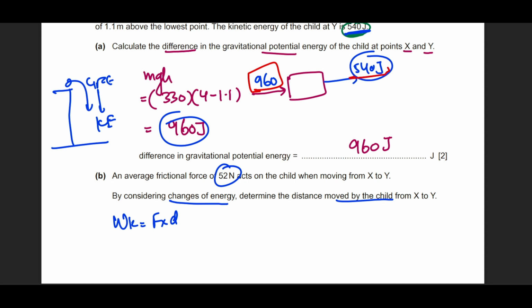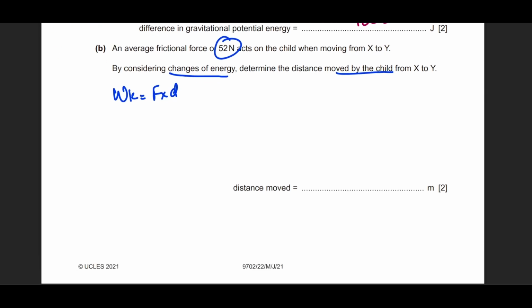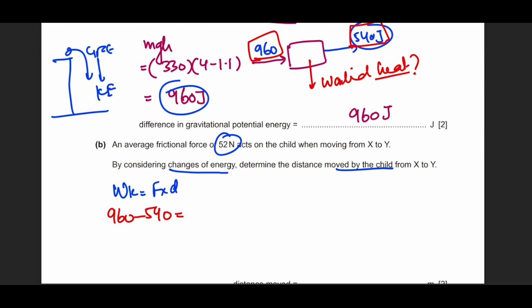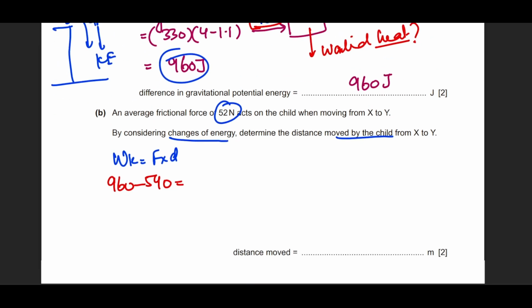We can see with our own eyes, 540 joules of kinetic energy. Where is the rest of it gone? The rest of it has been wasted in heat due to friction. So we will take the subtraction of them. The actual work done available will be 960 minus 540, because something is missing. This is not accounted for. Where did it go? It has converted into heat.